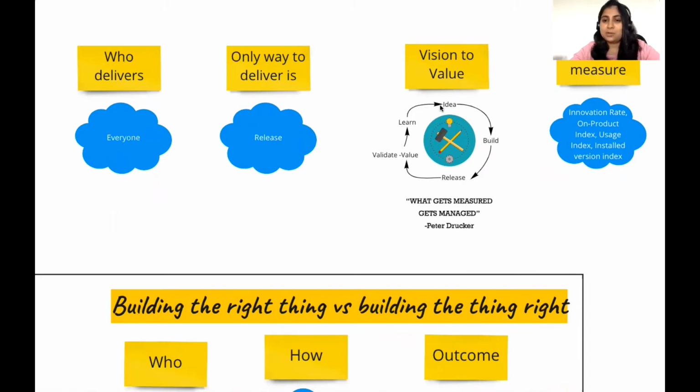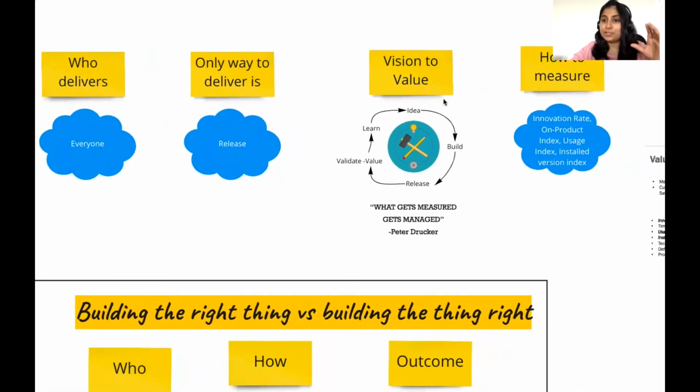So let's say you have an idea, you build something. Only when you release it and people use it will you be able to validate or test whether it is delivering the value that you had thought of. Based on whatever you've learned, it again feeds back into your work and the cycle repeats. And this exactly is how you take your vision and convert it into value.